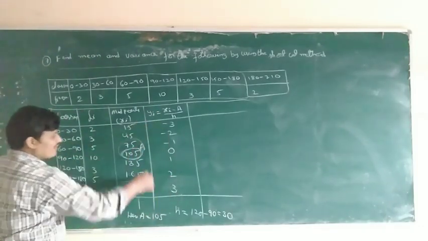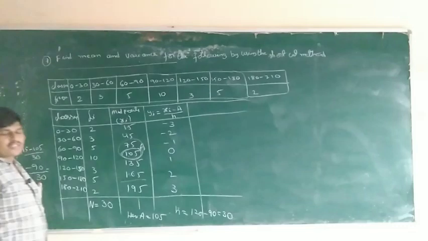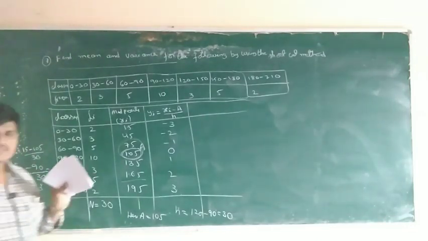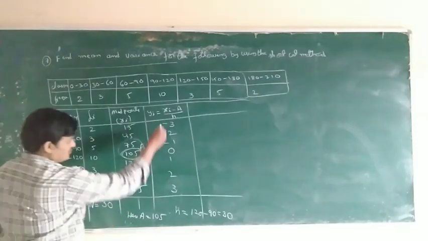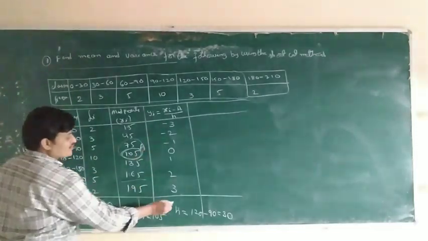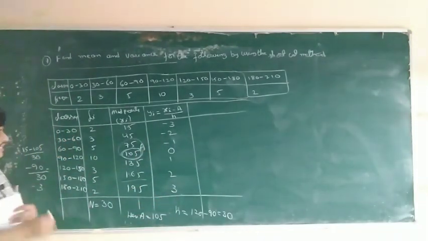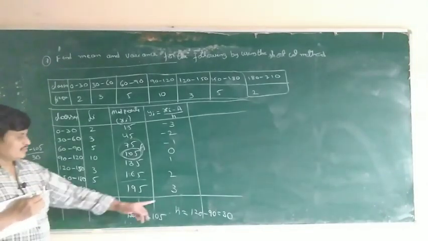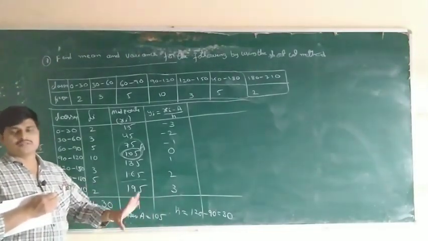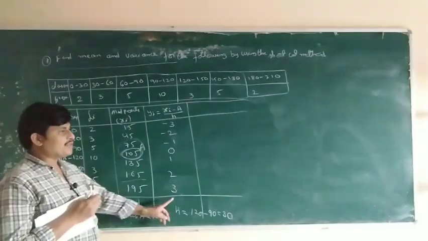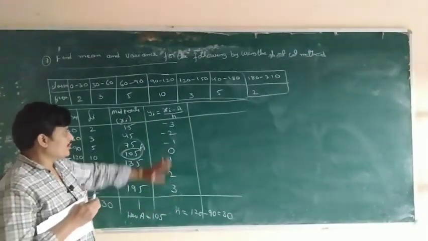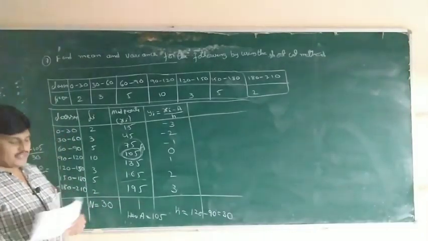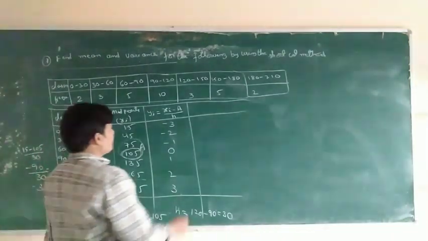The total of yi is equal to 0, it will always come 0. Compulsory 0. You take any one, otherwise it is wrong. If 0 does not come, then this procedure is wrong. Compulsory 0.